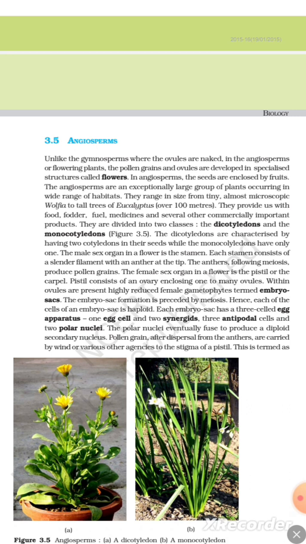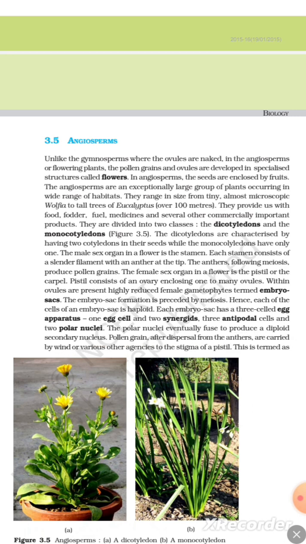Within the ovule are present highly reduced female gametophytes termed embryo sacs. The embryo sac formation is preceded by meiosis. Hence, each of the cells of an embryo sac is haploid. Each embryo sac has a three-celled egg apparatus: one egg cell and two synergids, three antipodal cells, and two polar nuclei. The polar nuclei eventually fuse to produce a diploid secondary nucleus.